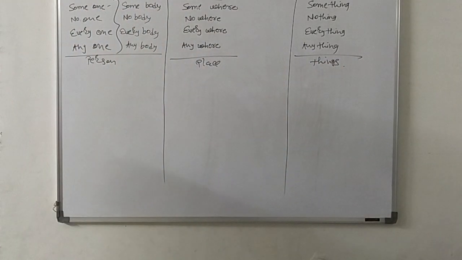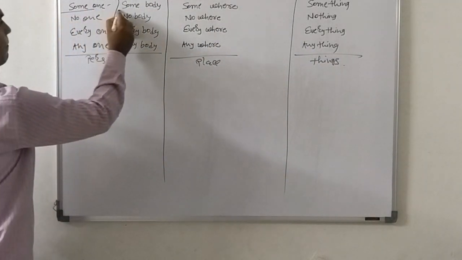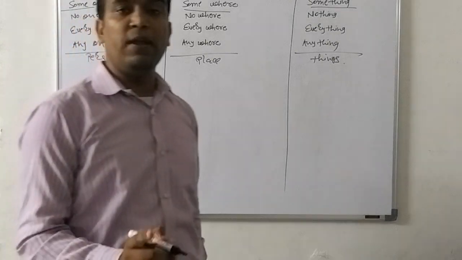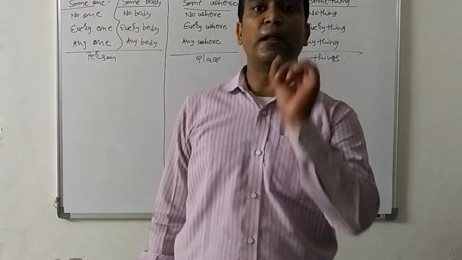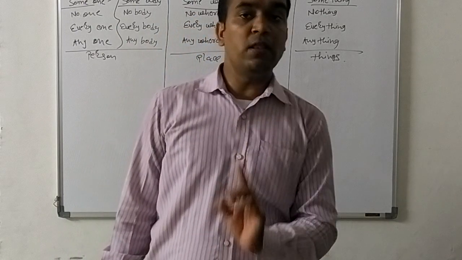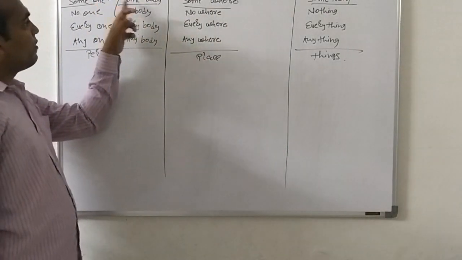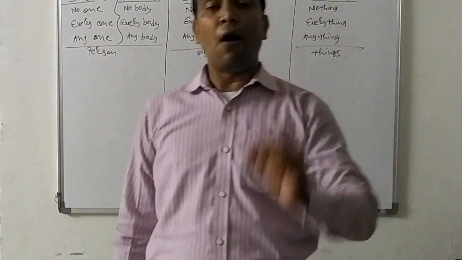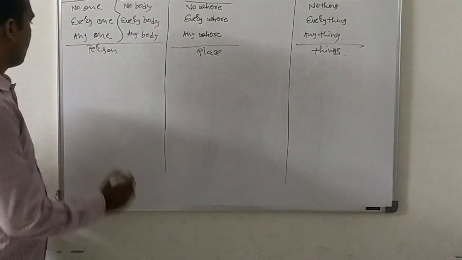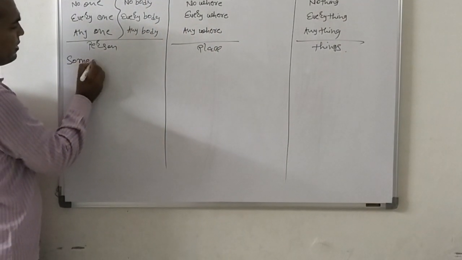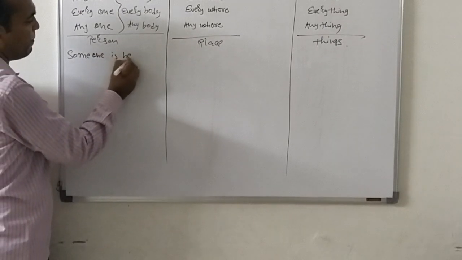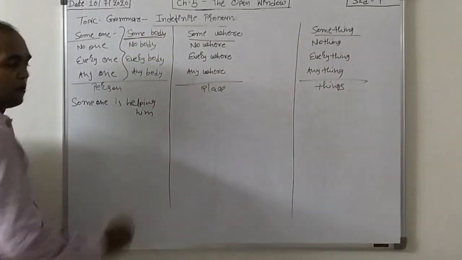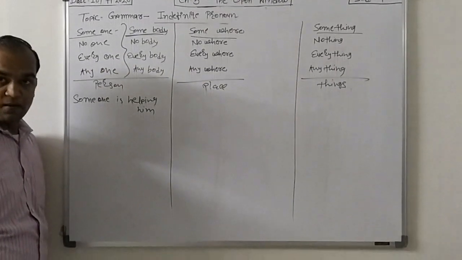Now, whenever we use the word some in a sentence, it is used only for an affirmative sentence. Remember one thing, whenever we use someone, somebody, somewhere, something, it is used only for an affirmative sentence. For example, someone is helping him. Now your question is, where do we have to use somebody, right?